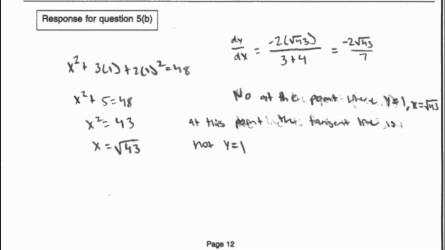Here is a student sample for this problem. The student took the second approach, plugged in y equals 1 to the equation of the curve, earning the first point. However, the response did not earn the second point because it failed to consider both the positive and negative square root of 43. This student earned just 1 point out of 2.